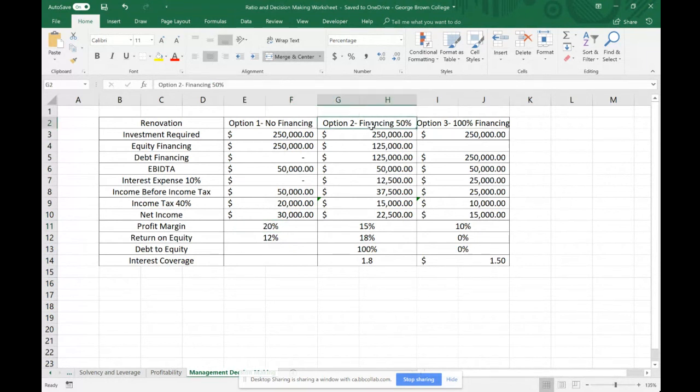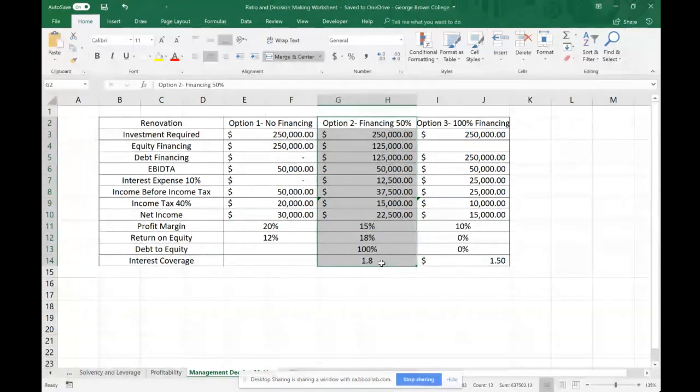Option number 2, on the other hand, and I think we've kind of identified it as possibly the best option through process of elimination. It has the medium profit margin. It has the best return on equity, which is a good thing because it shows how well we're managing our equity. It has a 50-50 debt to equity. It also has an interest coverage of 1.8 times. So the project alone by itself can cover the interest expense 1.8 times, which is more than the 1.5 cutoff.